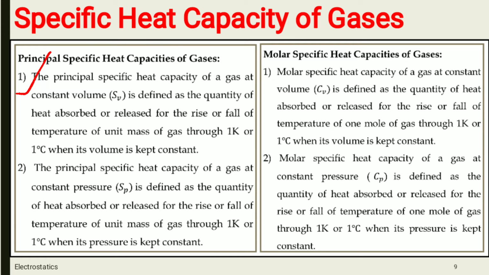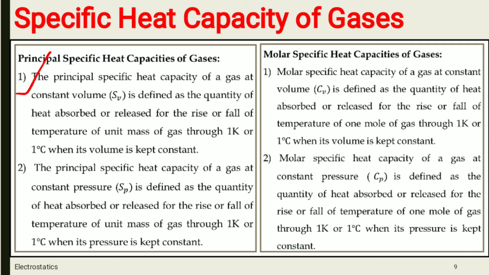If volume is constant, its pressure will increase or decrease. So this is called the principal specific heat capacity of gas at constant volume.